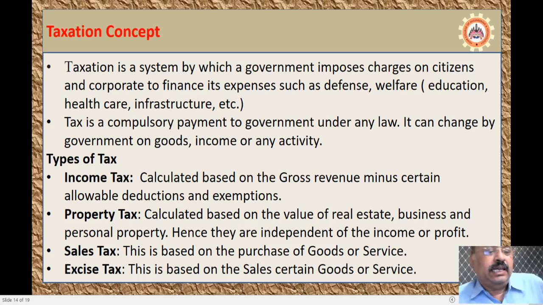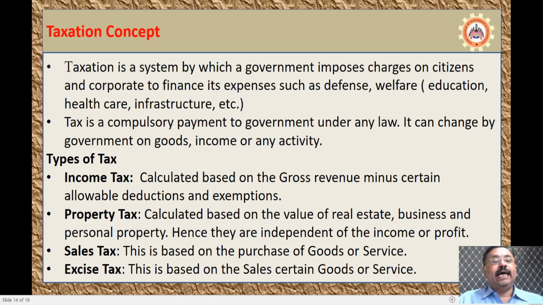The types of taxes are income tax, property tax, sales tax, and excise tax, which are the major ones. Apart from this, you also have some more types of taxes depending on the state and the central government in India. Okay. First, let us see the income tax. It is calculated based on the gross revenue minus certain allowable deductions and exemptions. What you can subtract from the gross revenue are some deductions and some exemptions. Let us see in the next slides what deductions and exemptions there will be.